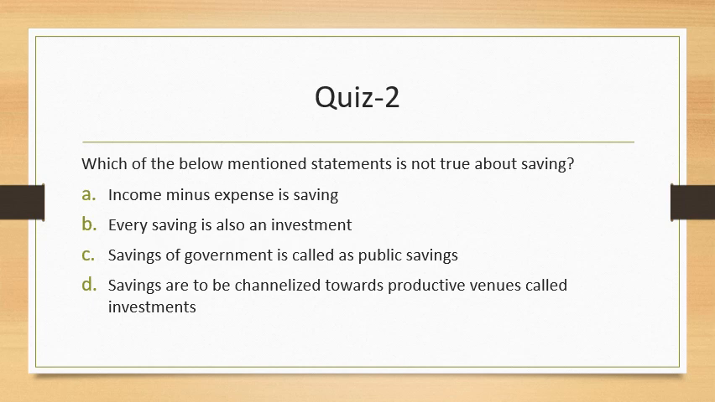Which of the below mentioned statements is not true about savings? Well, savings is very helpful in creating future wealth, but does savings automatically result in future wealth? The answer is no. However, we evaluate the options. Income minus expense is savings, which is correct. Savings of government is called public savings, third option, which is also correct. Savings are to be channelized towards productive options called investments, which is correct. So obviously, every saving is also an investment is not correct. We go to question number 3.